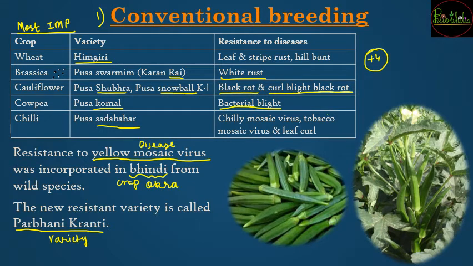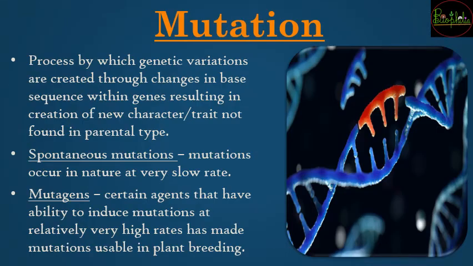So that was about the conventional breeding type. Next we see mutation breeding. So mutation से कैसे disease resistant varieties बनाए जाएंगे? The process by which genetic variations are going to be created by man. यानी humans को जैसे changes चाहिए in the base sequencing, that way the mutations are going to be performed, and that will result in a new character or a new trait which is not found in the parental type. Parental type में नहीं है, that means the progeny is going to be superior and will be accepted as the disease resistant variety.